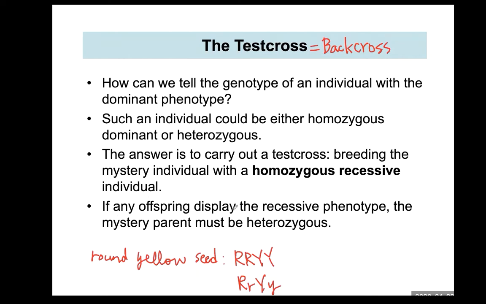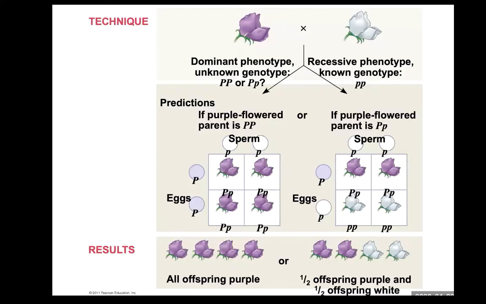If any offspring display the recessive phenotype, the mystery parent must be heterozygous. So here, this purple flower can carry large P large P or large P small p. Either genotype will be manifested in a purple flower. But if you want to know the exact genotype of this purple flower, you will cross this purple flower with homozygous recessive, such as small p small p.